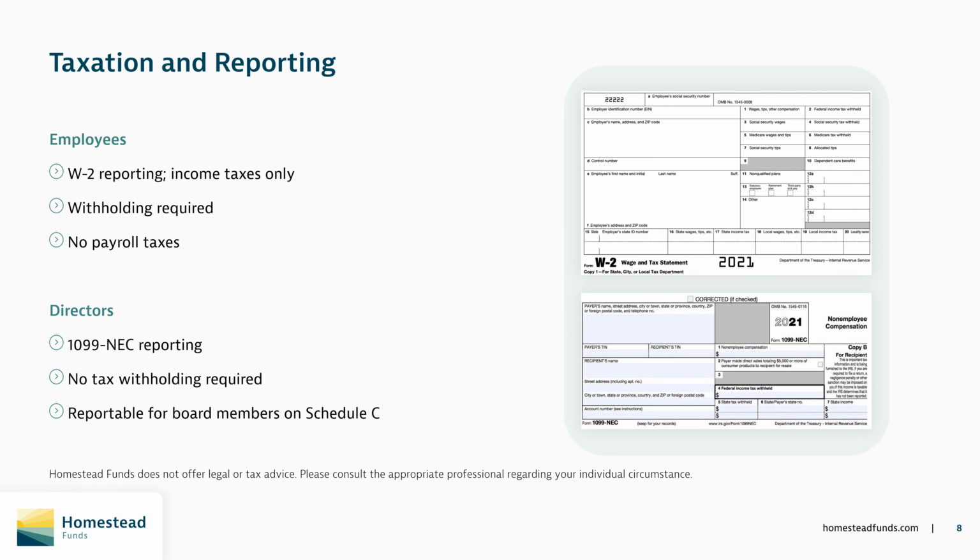A few points about tax withholding and reporting on distributions. Employee contributions to the plan are subject to payroll taxes, Social Security and Medicare, at the time of deferral and not at the time we're talking about now, which is the time of distribution. Distributions to employees are considered deferred wages, so they are reported on IRS Form W-2 in Box 1, Wages, Tips, and Other Compensation, as well as Box 11, Non-Qualified Plans. And if applicable, the distribution will appear in the state and local reporting boxes as well.